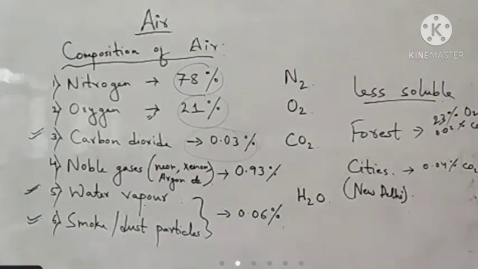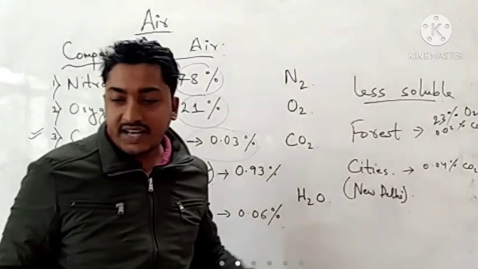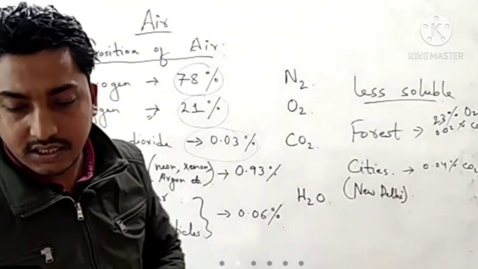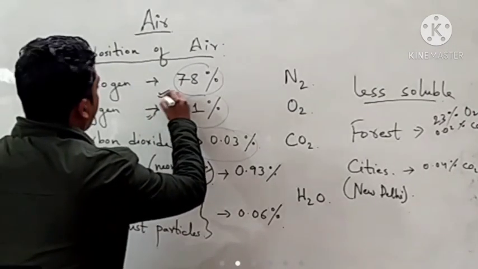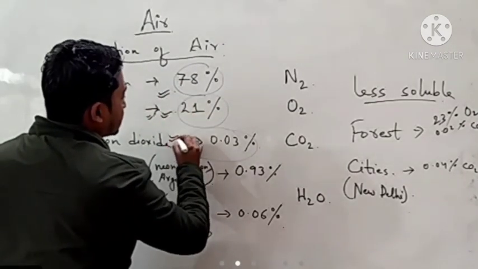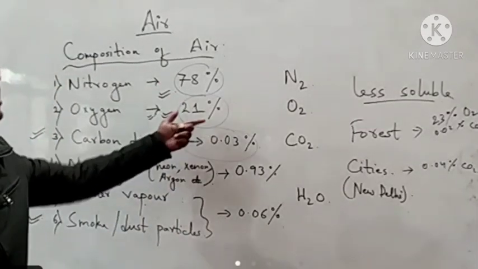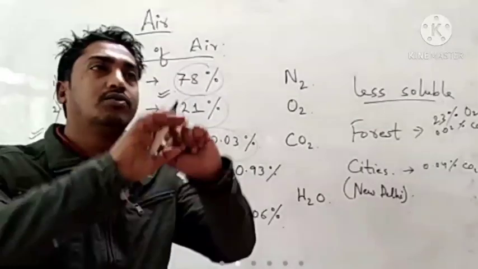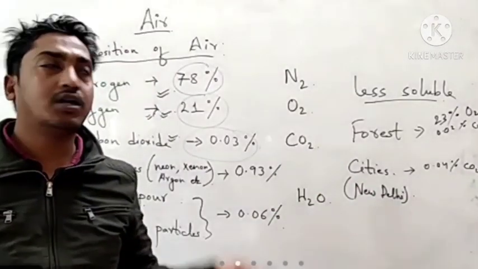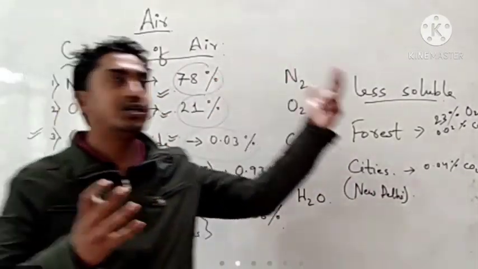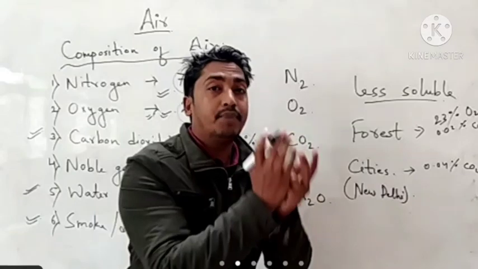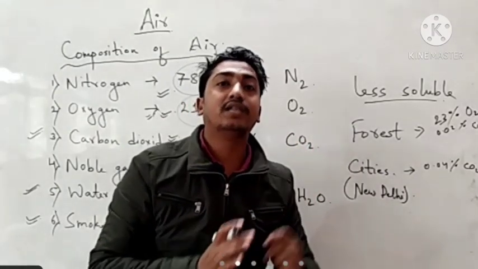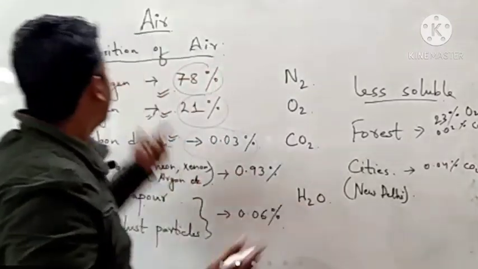composition of air. Okay, now we have different experiments which prove the percentage of nitrogen, oxygen, carbon dioxide in the air. How has this percentage been taken out? We can't just see the air, we can't see its composition. That means we can't figure out that this percent is nitrogen, this percent is oxygen, this percent is carbon dioxide. But with experiments in the laboratory, we can figure it out.